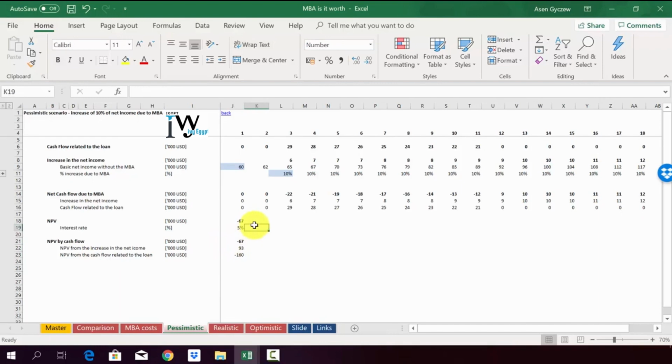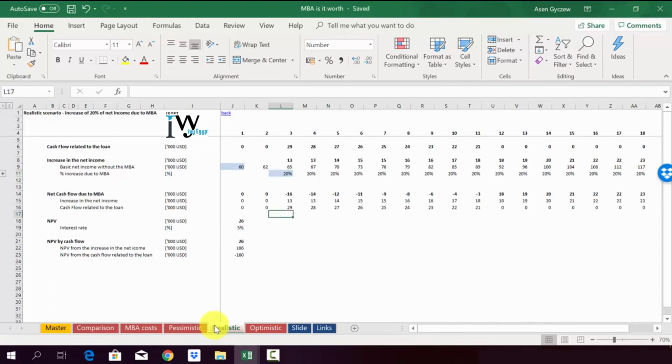If you assume that you will only be able to increase your salary by just 10%, it would not make much sense within the next 20 years to do the MBA, because the NPV would be actually below 0. So it doesn't make sense because you spend more than you get in terms of benefits. Now let's see what we'll get in the realistic and optimistic scenarios.